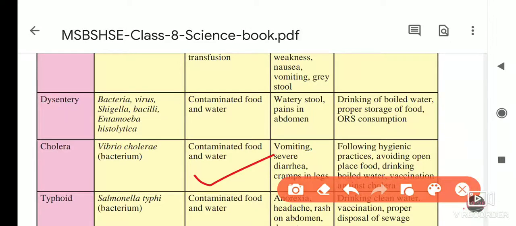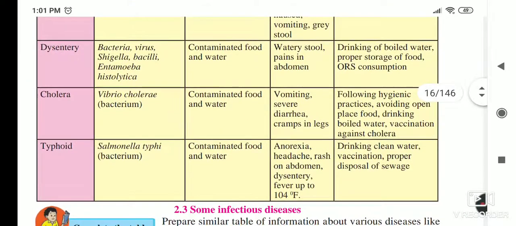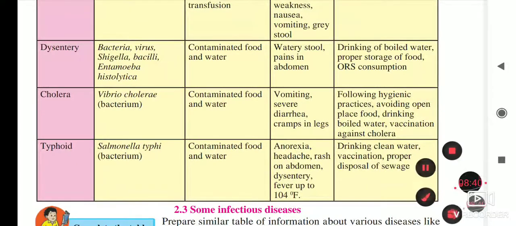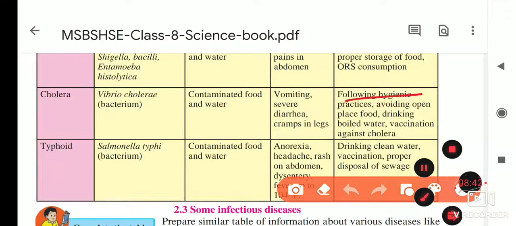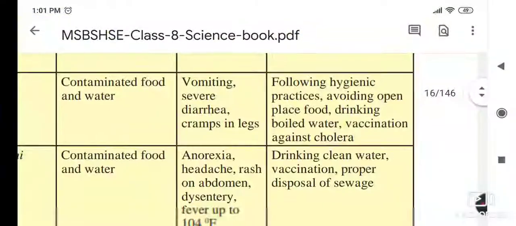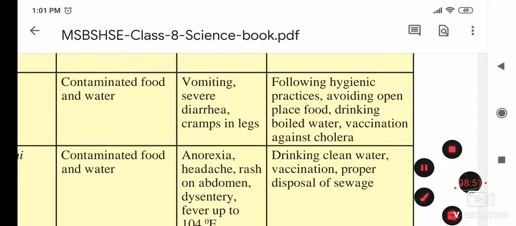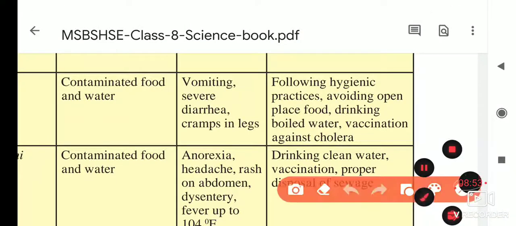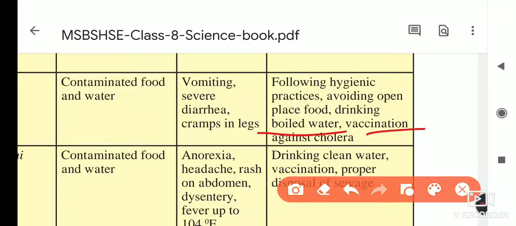Okay, and what precautions or prevention do we take? Follow hygienic practice, avoid open place food. We have to eat food which is prepared at home. Drink boiled water, and get vaccination against cholera. These are the prevention and the treatment for this.